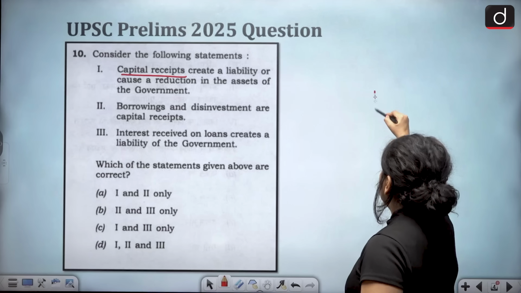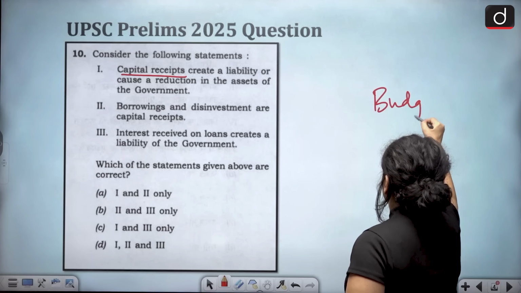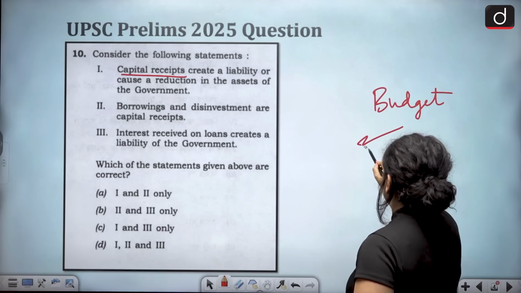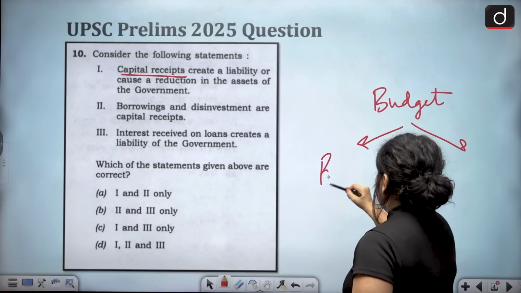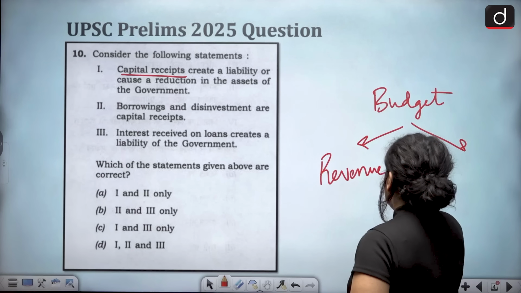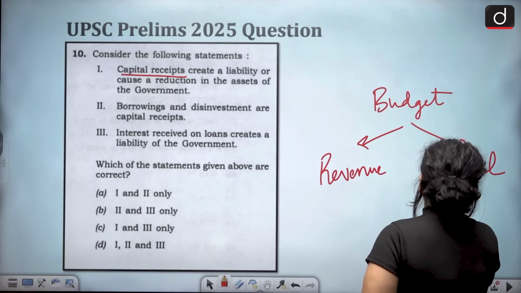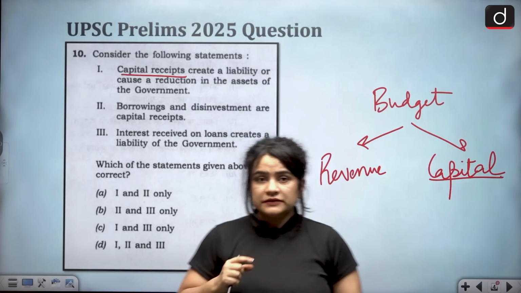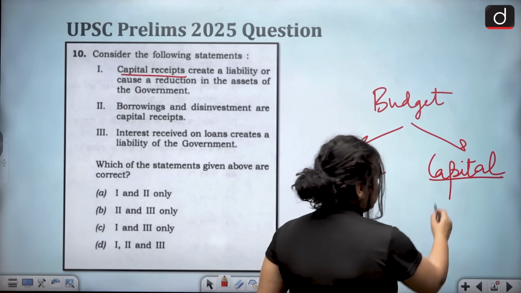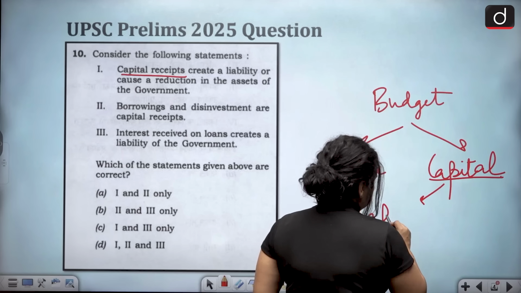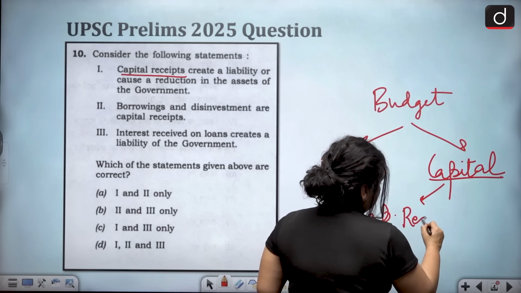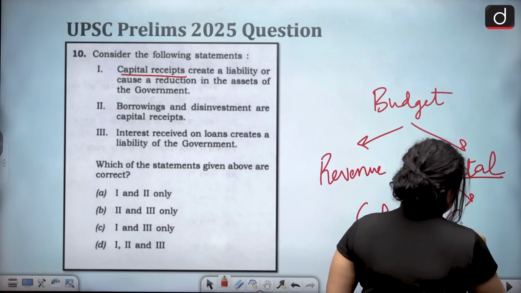So whenever we talk about budget, there are two components, the revenue budget and the capital budget. Now since the question is dealing with capital budget, it consists of capital receipts and capital expenditure.